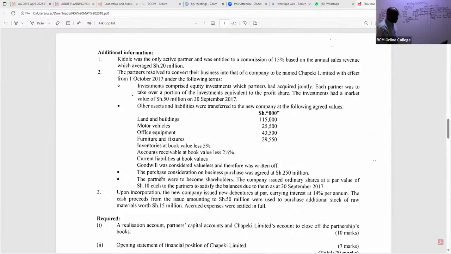So look at this note. The purchase consideration on business purchase was agreed at 250 million. That's 250,000, remember we are cutting 3 zeros. Purchase consideration will be debited to the new company being formed, and you credit your realization.